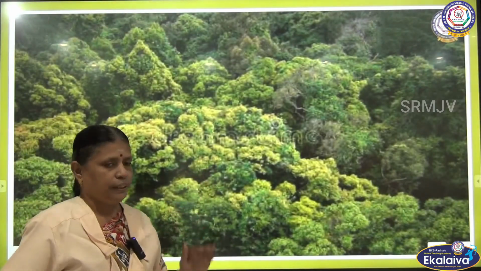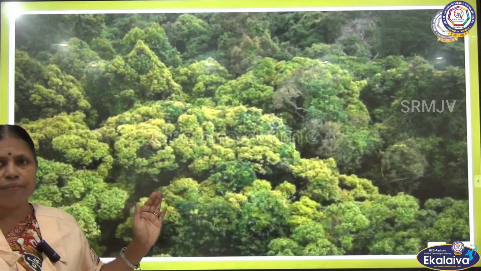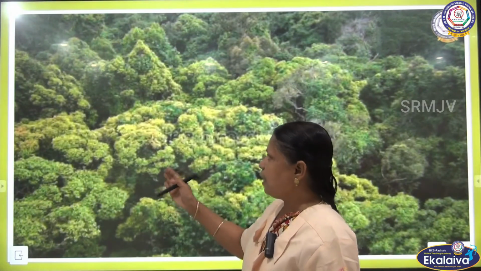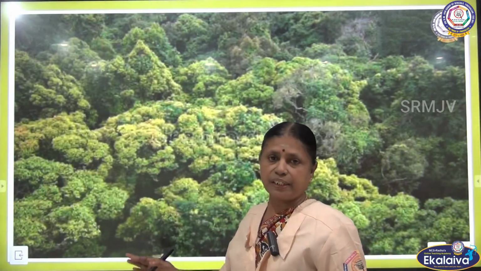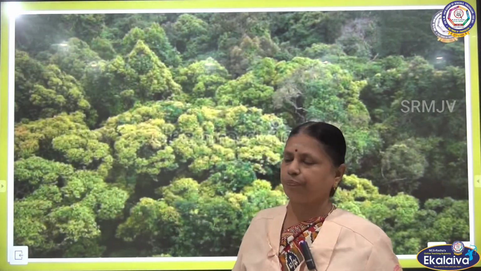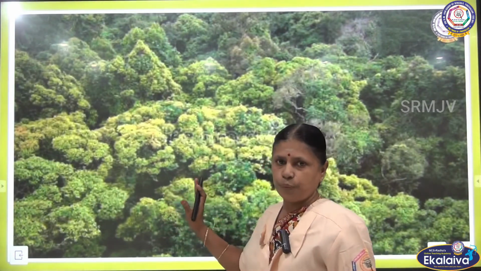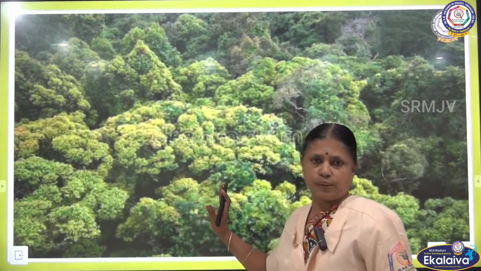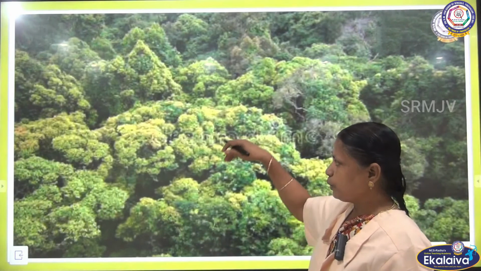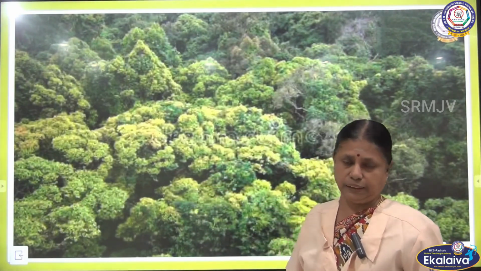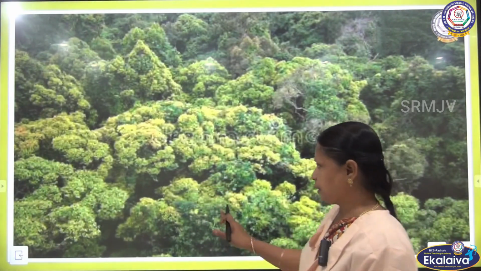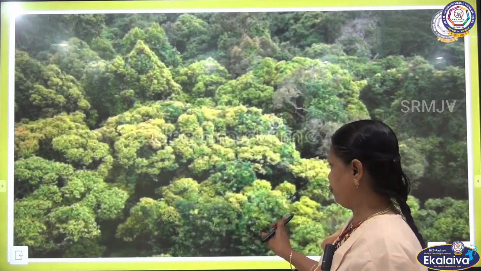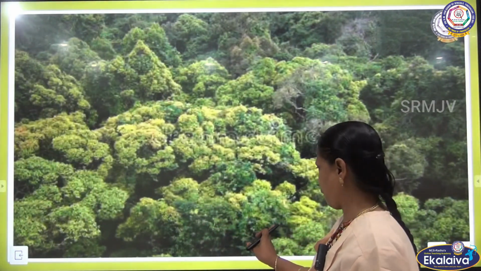Now, this is an example of tropical evergreen forest. You can see here how dense it is. The evergreen forest is very dense because the trees are very close, tall trees very close. It will not allow the sunlight to reach the earth. This is an example of an evergreen forest.